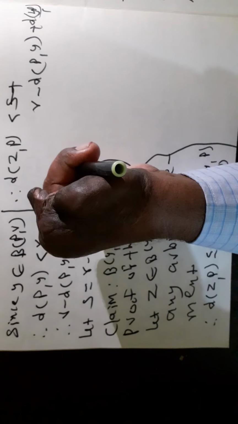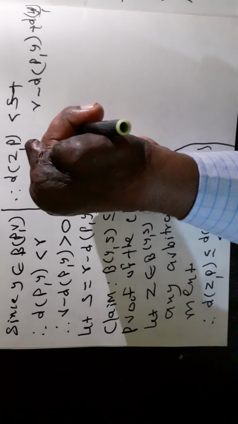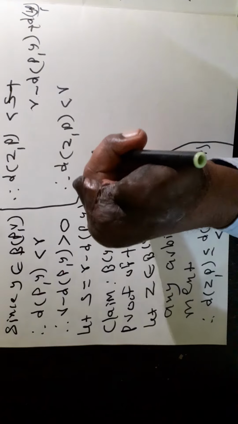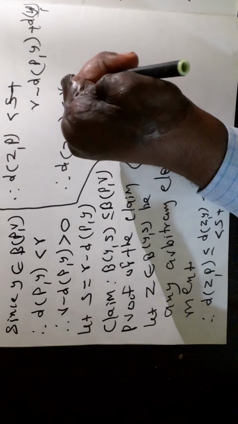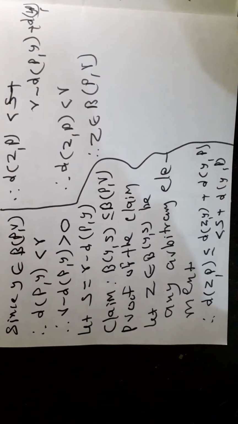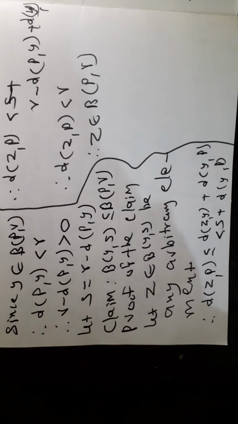Therefore, the distance between Z and P is less than R. Therefore, Z belongs to the ball B(P, R). Now see here, we prove that the ball centered at Y with radius S is a subset of the ball B(P, R). In order to prove this, we consider any point of the open ball centered at Y and show that this point belongs to the open ball centered at P and radius R.